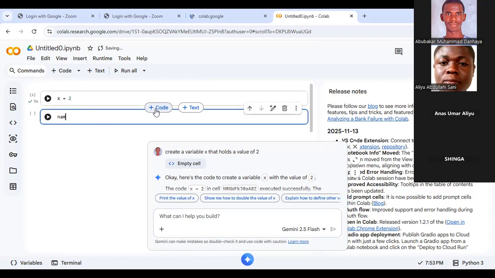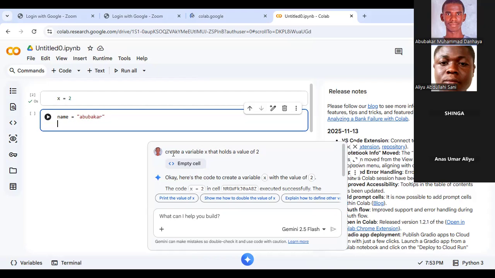Let's say we have name, for example. So we have maybe name, for example, Abubakar. So you see, let me print. Let's say name here.